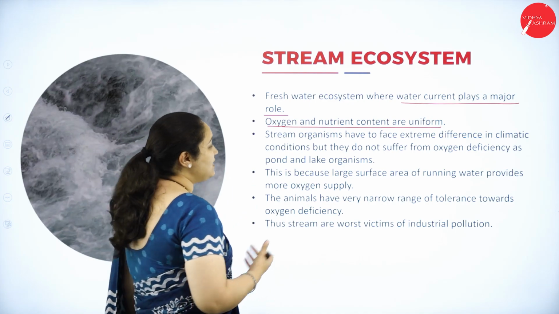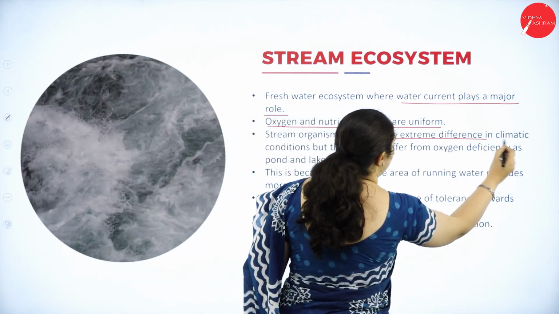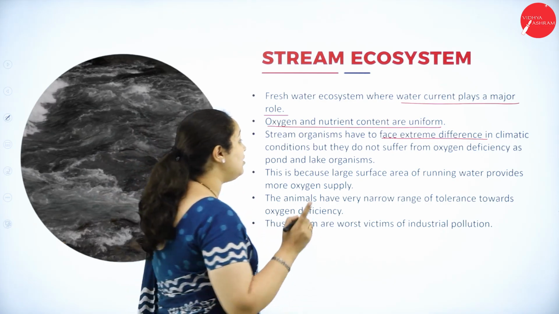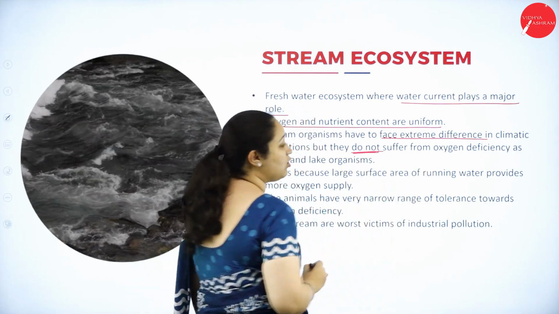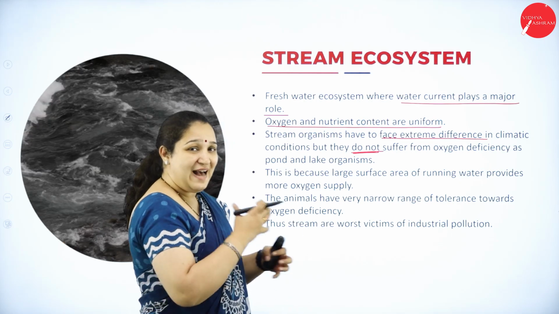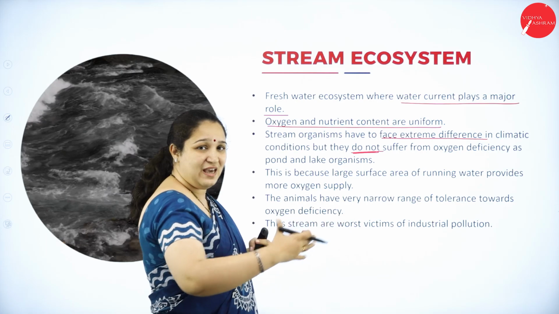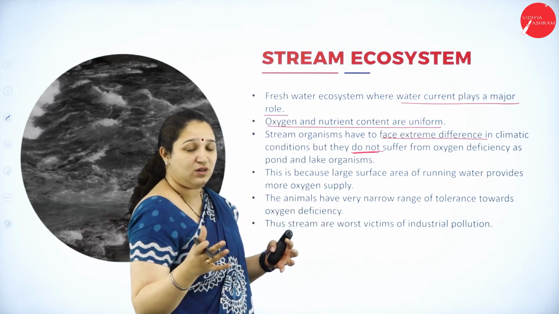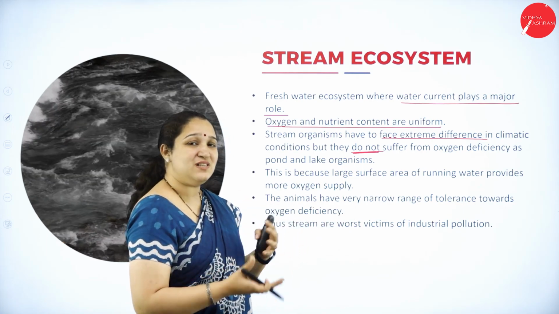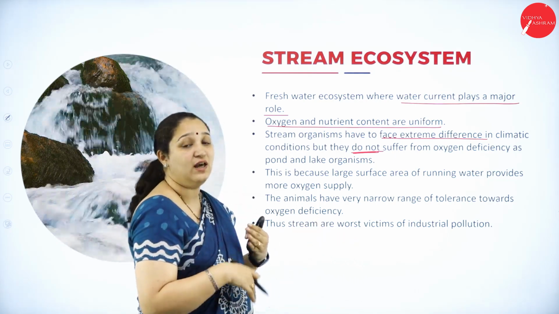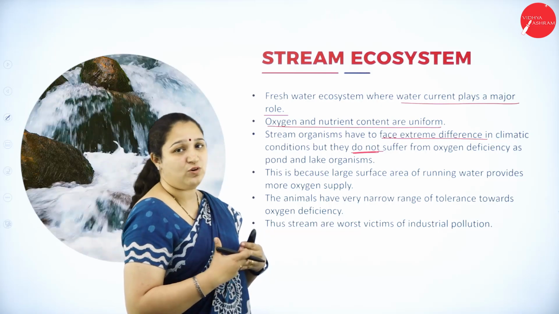The stream organisms have to face extreme differences in climate condition, but they do not suffer from oxygen deficiency, because as they are flowing, the large surface area of running water allows the oxygen to get dissolved easily, and they have enough oxygen.